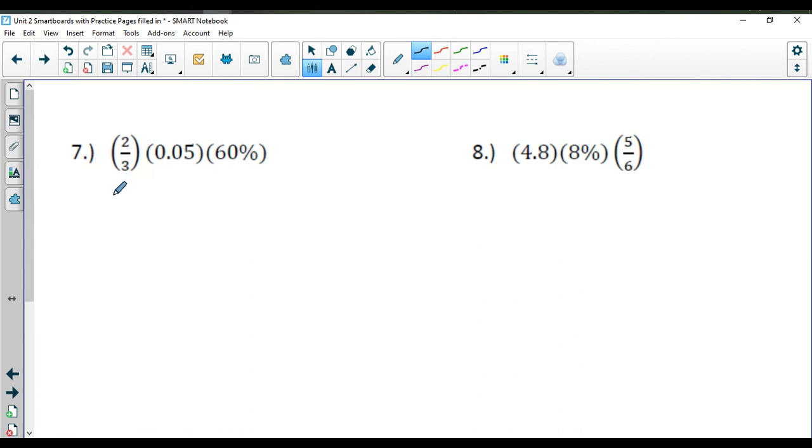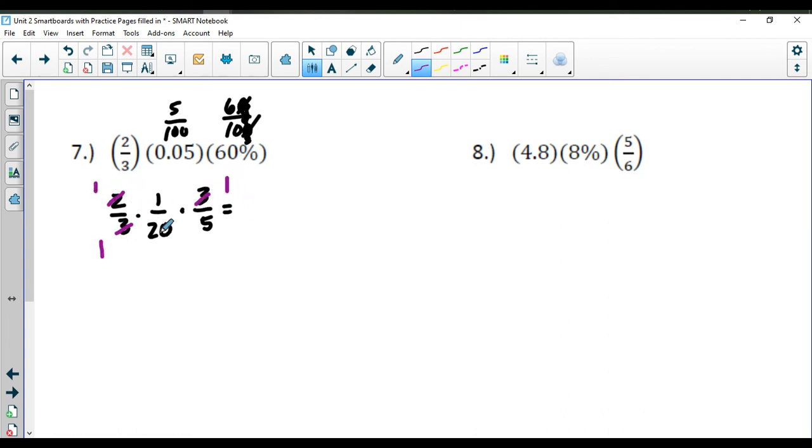And go ahead and take a look at number 7. So we have 2/3. This is going to be 5/100, which will be 1/20 reduced. And 60%, drop the percent sign, put it over 100. So 6 over 10, because I can cancel out those zeros. And reducing that, I get 3/5. And I saw those 3s immediately, so I'm going to cancel them. And I can cancel the 2. 2 goes into 2 once. 2 goes into 20 10 times. 1 times 1 times 1 is 1. 1 times 10 times 5 is 50. So we get 1/50 there.